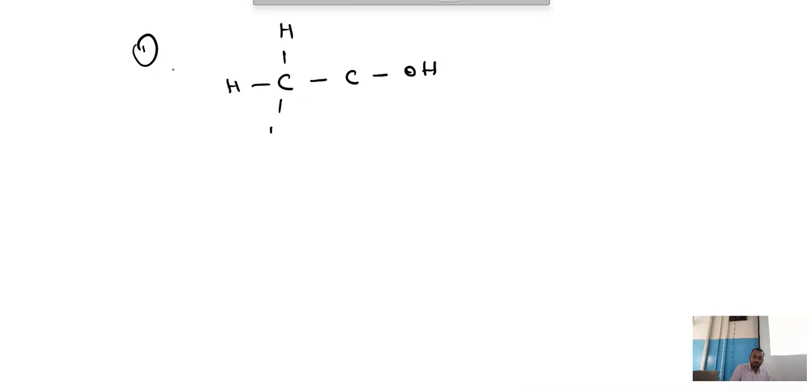Can you name? See here. How many C? 2C. 2C means eth. Actually ethane. Single bond. All are single bond only, no? Ethane. Last it is ending with OH. What is OH? Alcohol. So ethane plus alcohol, we call it as ethanol.